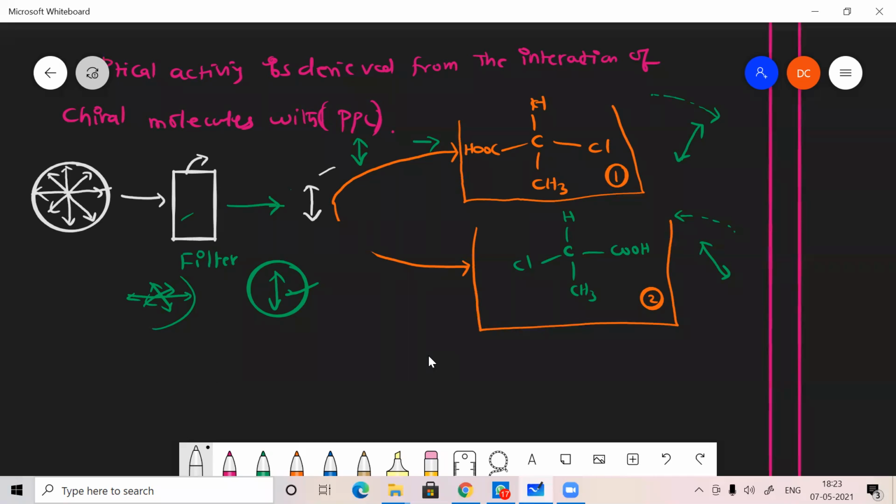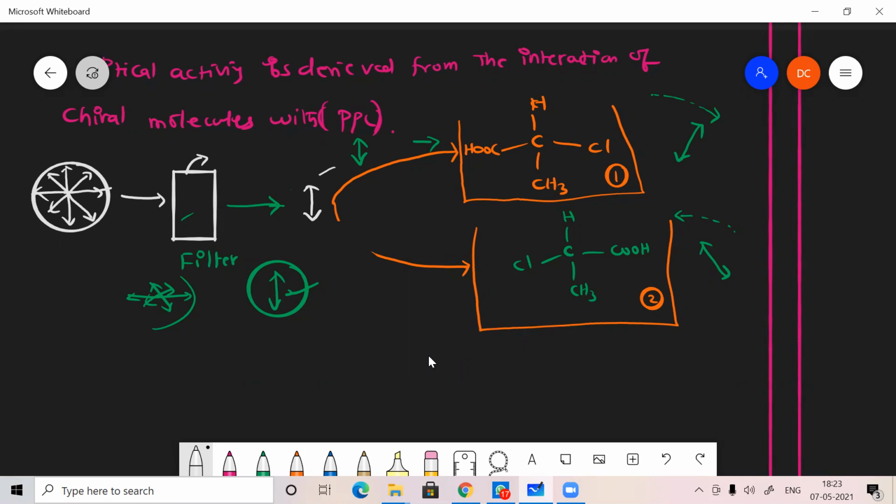No, it's not like that. That's what I told you. Whether it may be 1 or 2, whatever it may be, I've just taken it as an example. We have to find out experimentally. I'm not going to say 1 is rotating right side and 2 is rotating left side. It is experimentally we have to find out.